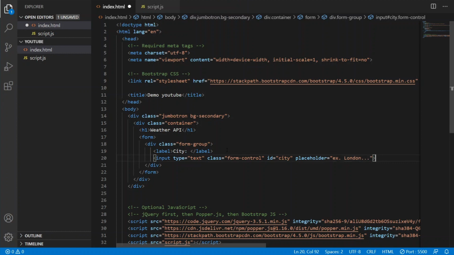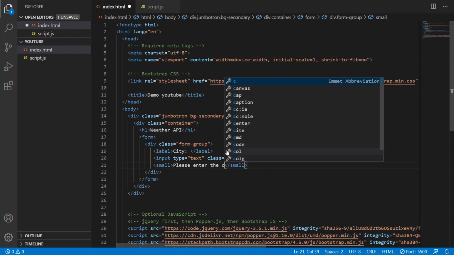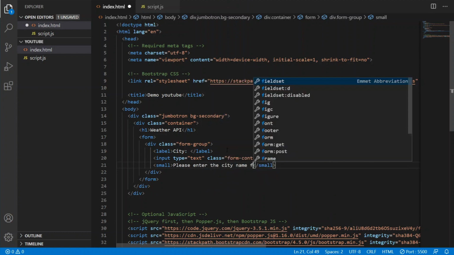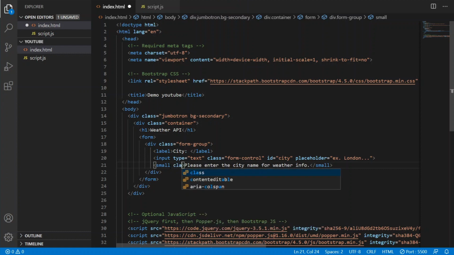So, example, London. After that, we will have a small tag inside which we will write, please enter the city name for weather info. And that's it, we are done. We're going to give this small tag some classes, class form-text.